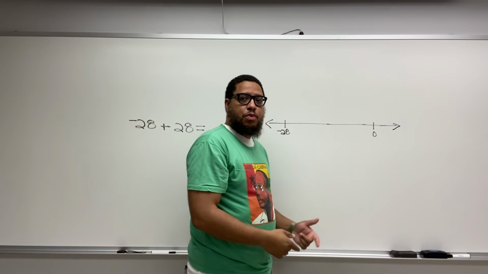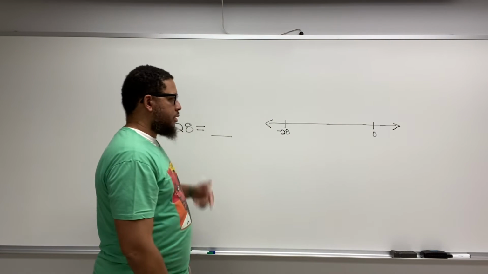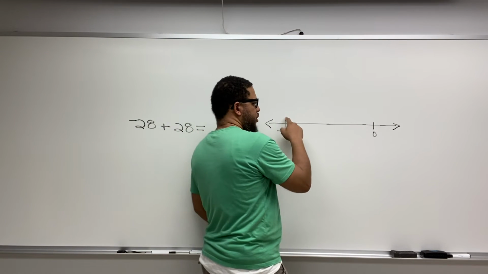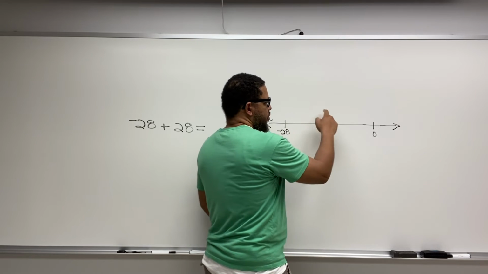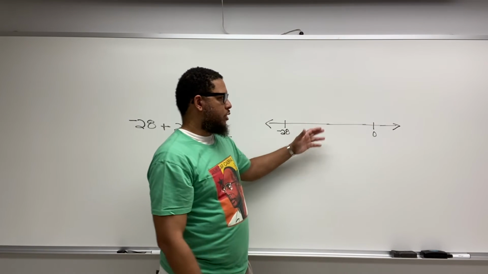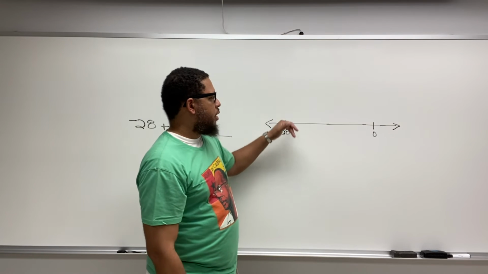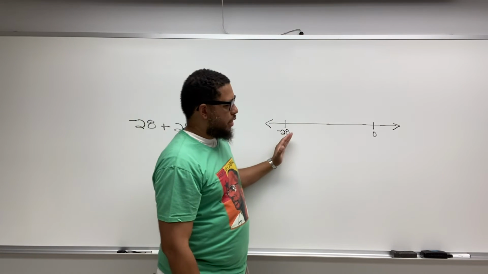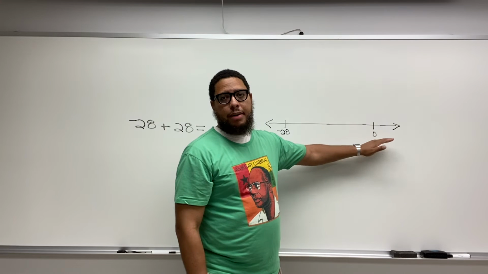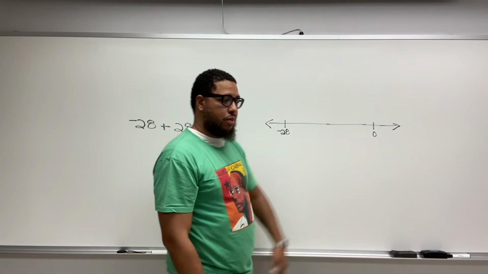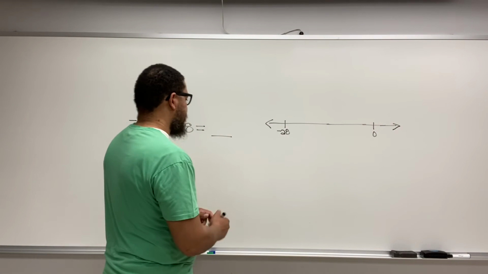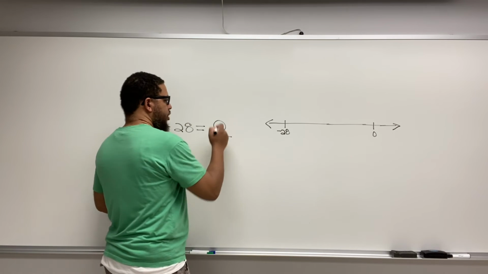How many spaces are we moving? We're moving 28 spaces. So if I was to move 28 spaces from negative 28, boom, boom, boom, boom, boom, boom, boom. You notice I didn't draw 28 spaces out, right? But just know that if you move 28 spaces from negative 28, you're gonna end up at 0. So negative 28 plus 28 is equal to 0.